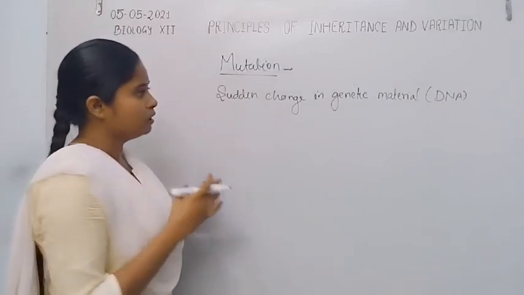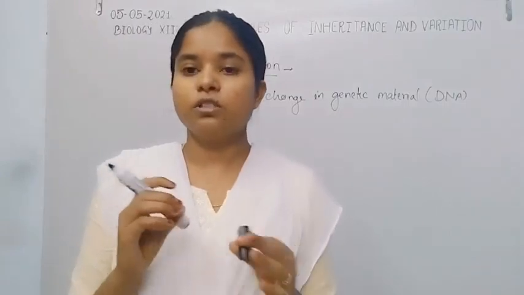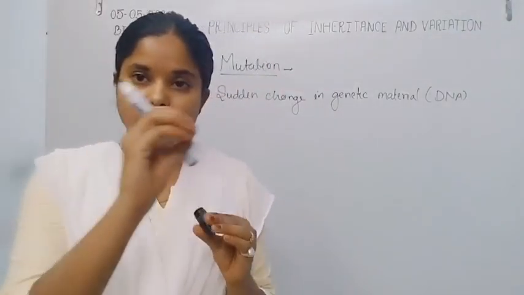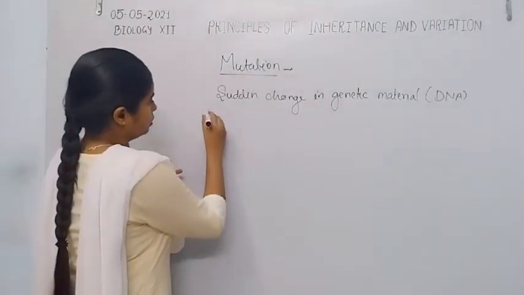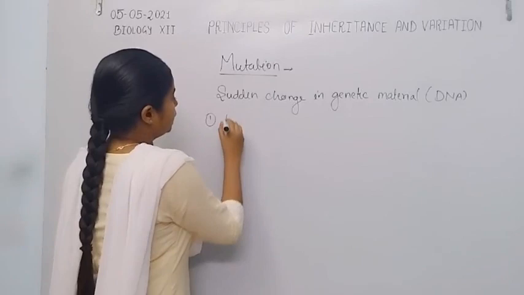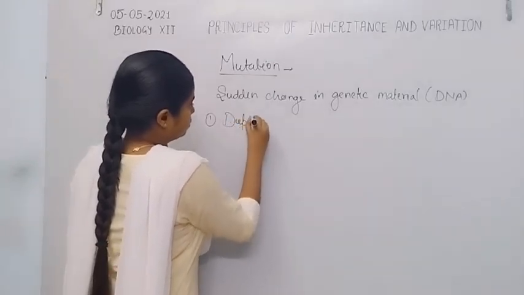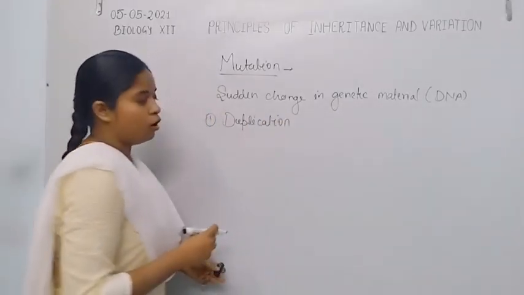Now, there are so many causes of mutation, which cause a sudden change in DNA. The first cause may be duplication of genetic material.